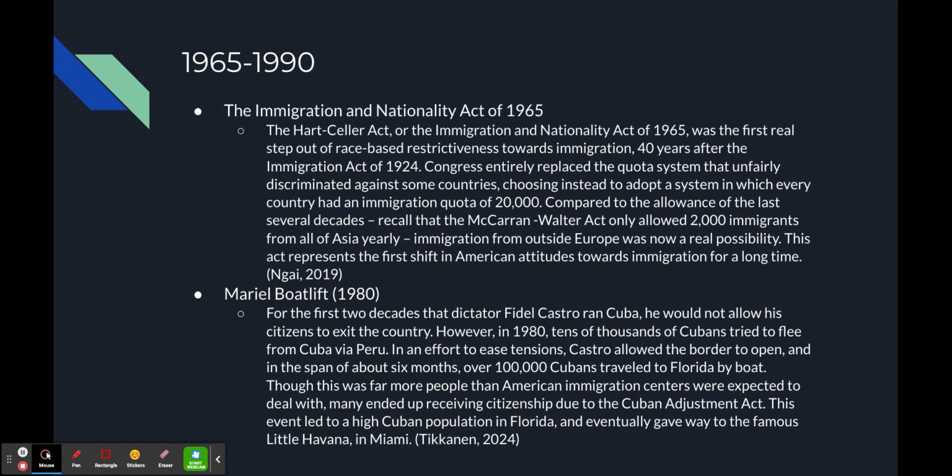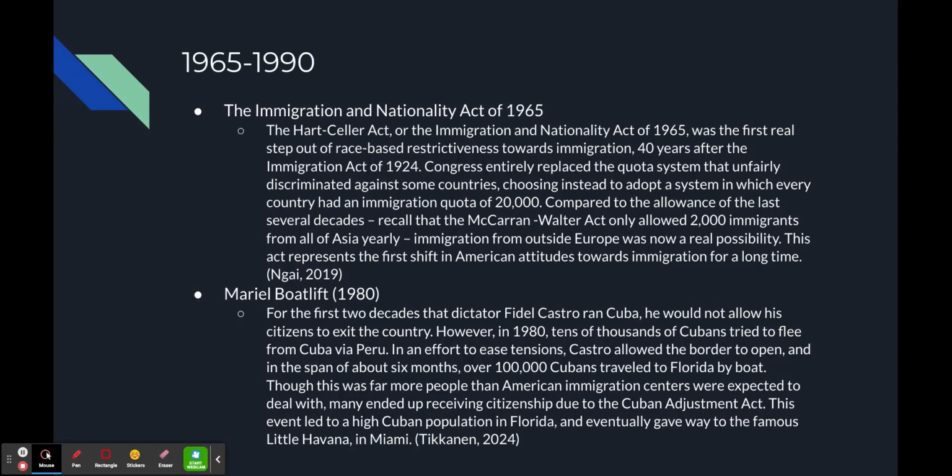Now we're getting into the timeline from 1965 to 1990. And in 1965, the Immigration and Nationality Act of 1965 was passed, also known as the Hart-Celler Act. And this was a first step out of race-based restrictiveness towards immigration,